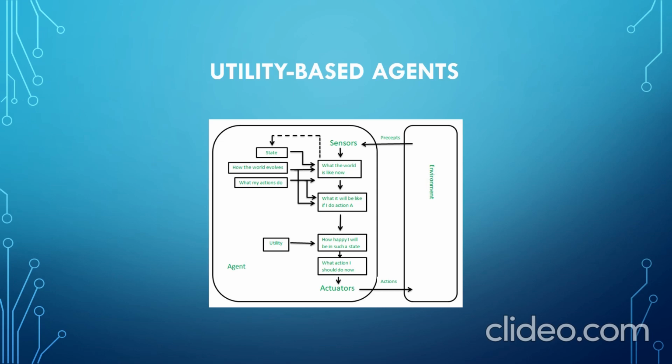the sensors, like what the world is like now and what the present condition is. The utility-based agent also has its internal state and the knowledge about how the world evolves and what my actions can do. The utility-based agent thinks about what action I have to perform. If I do an action A, then how happy I will be, or if I perform an action B, then how happy I will be in such a state. By calculating and considering all these things, the utility-based agent gets to know what action has to be performed on the environment and performs the action on that environment through the actuators. This is how a utility-based agent works on its environment.